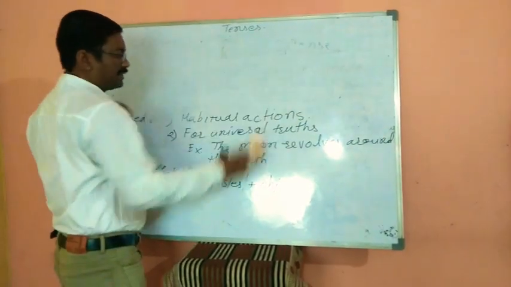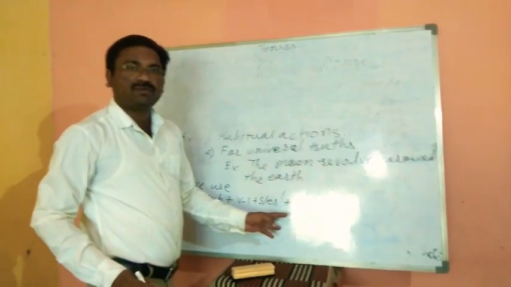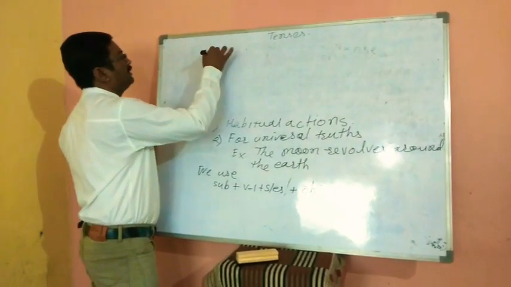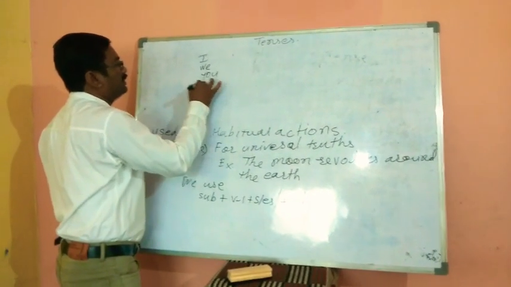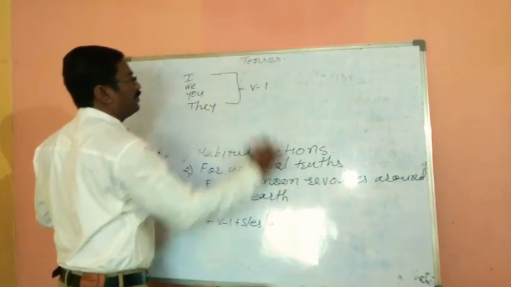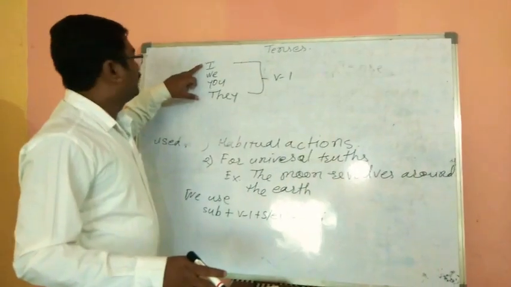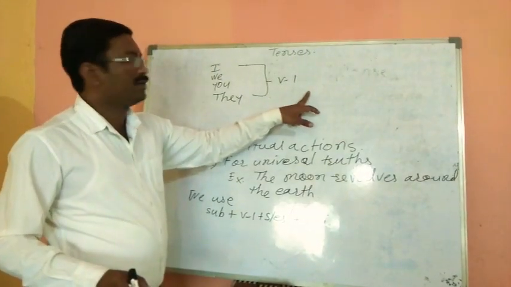Many students get confused about where to use the s or es form of the verb. With I, we, you, they, we use only the V1 form of the verb.